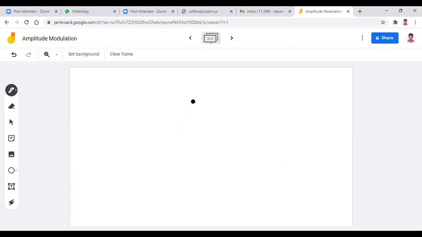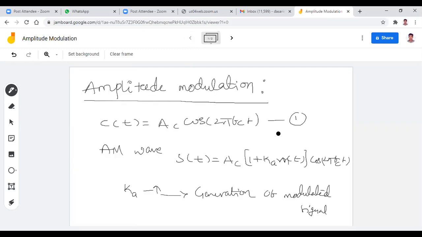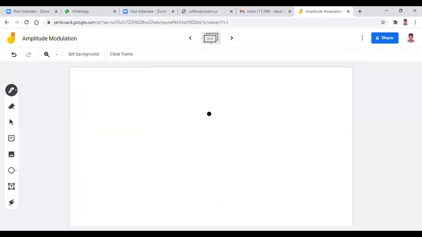Next, when you observe equation number 2, so this one, this is equation 2. In this equation, when you observe the parameters, once again I am repeating the parameters. AC is nothing but carrier amplitude, m of t is nothing but message signal, FC is nothing but carrier frequency, and Ka is nothing but amplitude sensitivity parameter.